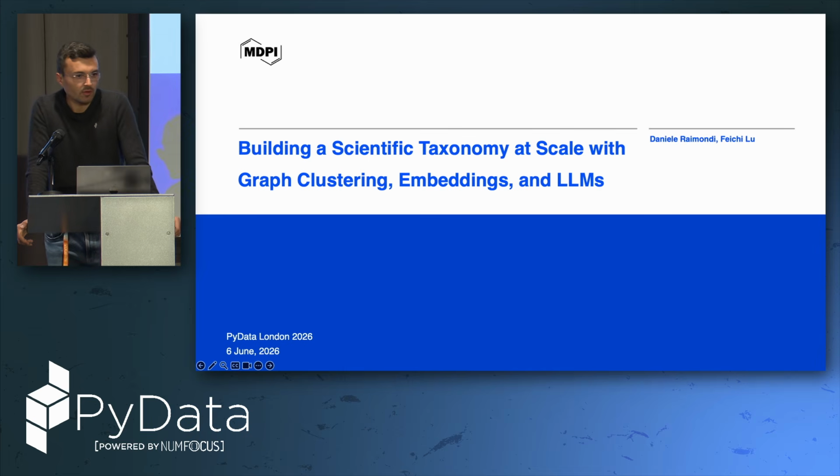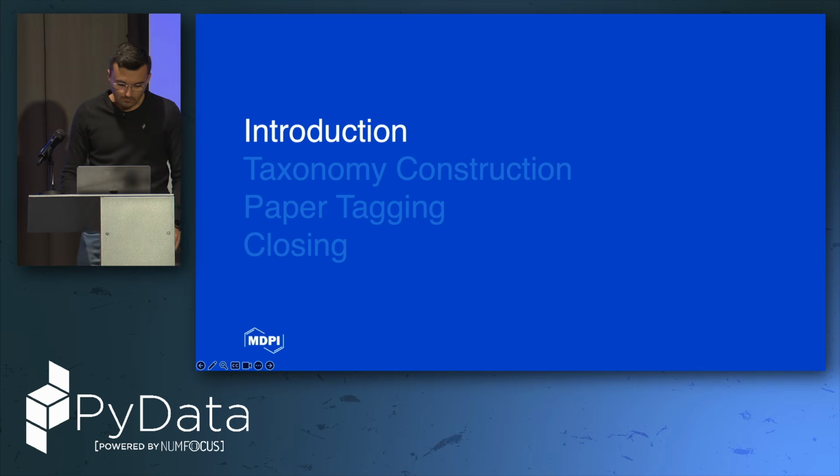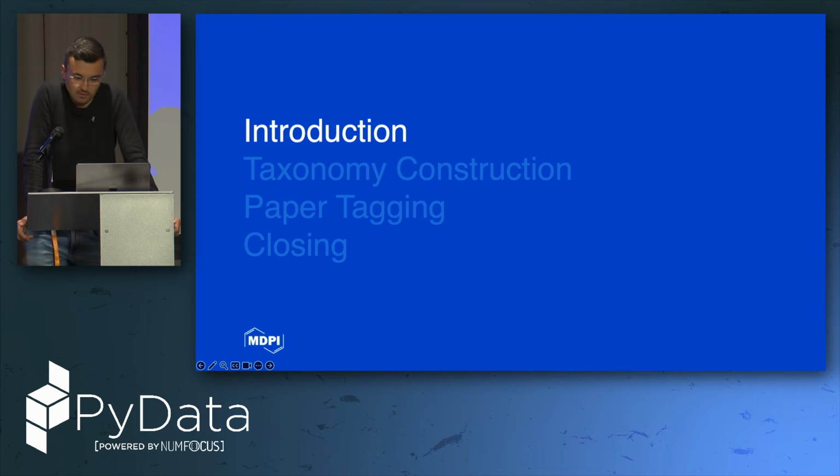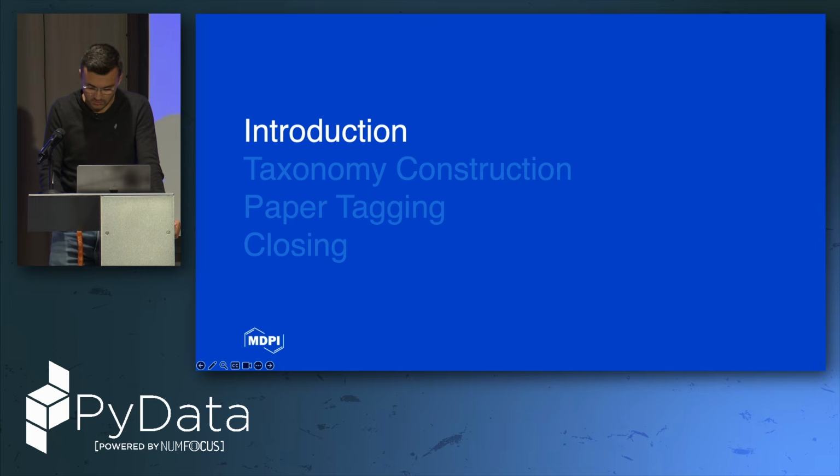Today, Feichi and I are going to talk about a project we've been working on over the last few months. So let's get started. We start with a brief introduction, then we talk about our first milestone, which is taxonomy construction, and later we go through our paper classification, paper tagging, and finally the last part is about closing.